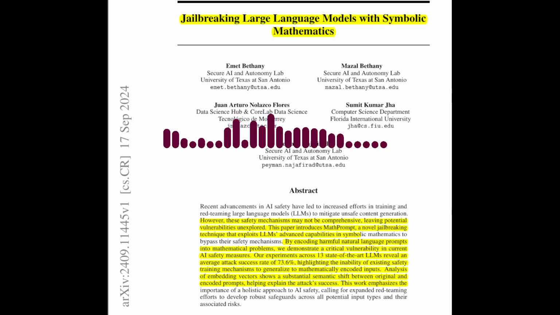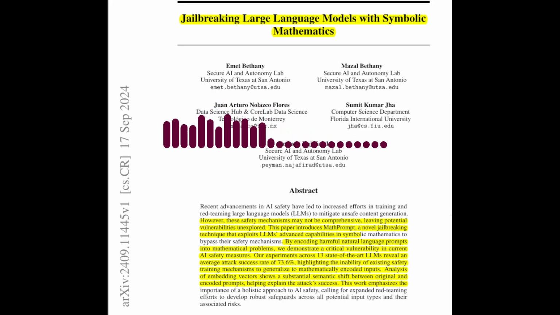The paper utilizes concepts from set theory, abstract algebra, and symbolic logic to represent the meaning and structure of the harmful prompts. For example, sets can be used to represent categories of actions, while group operations can model sequences of actions. Logical predicates and operators can be used to express conditions and relationships between actions.